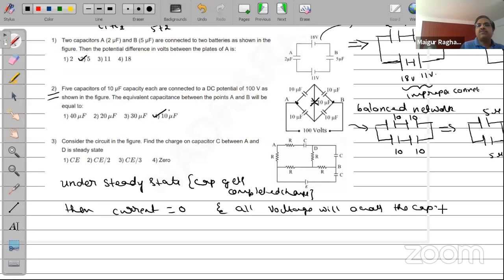No other element in fact will have any voltage. All of them will be only across the capacitor.